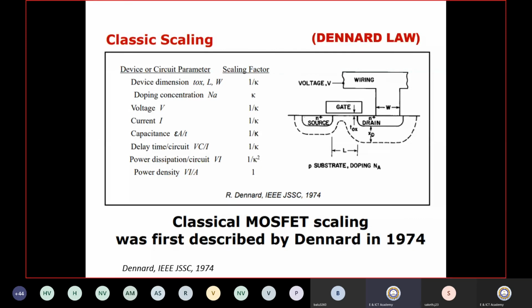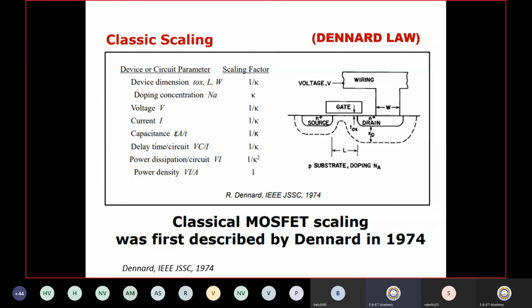We have just gone through the overview of scaling. If you talk about physical parameters, what physical parameters actually change after scaling? That is the Dennard law of scaling.